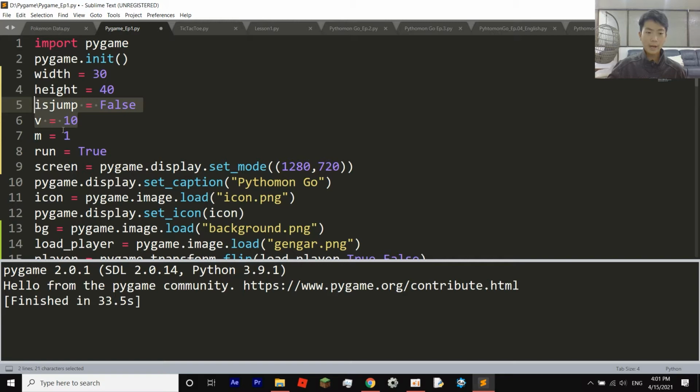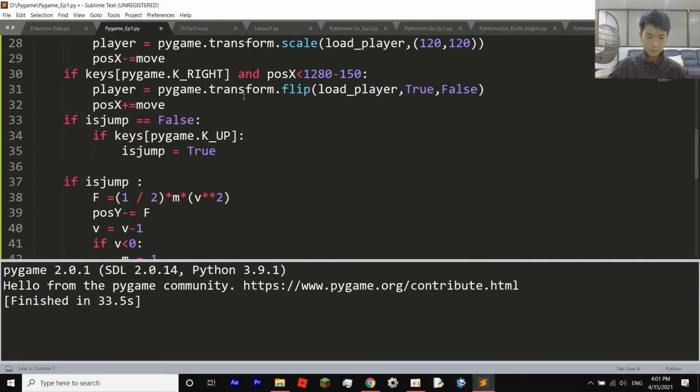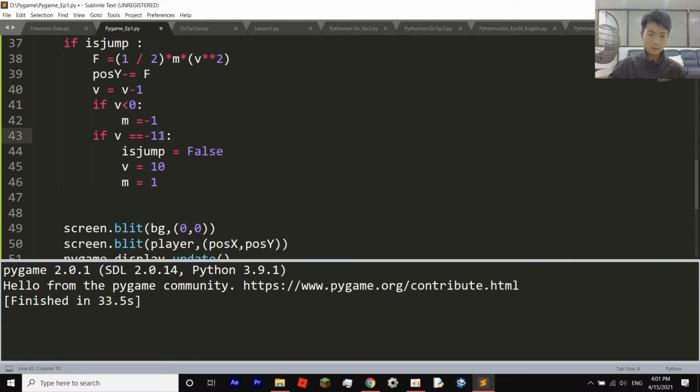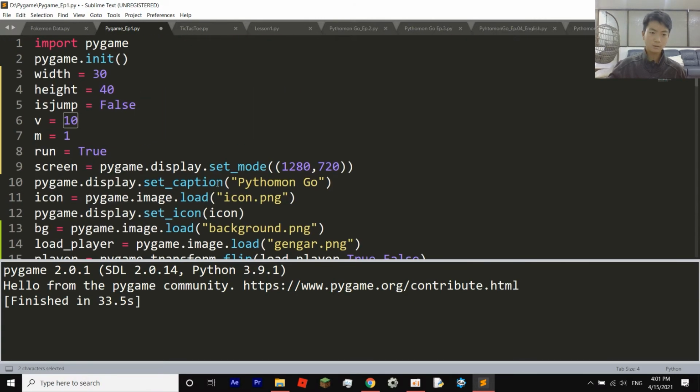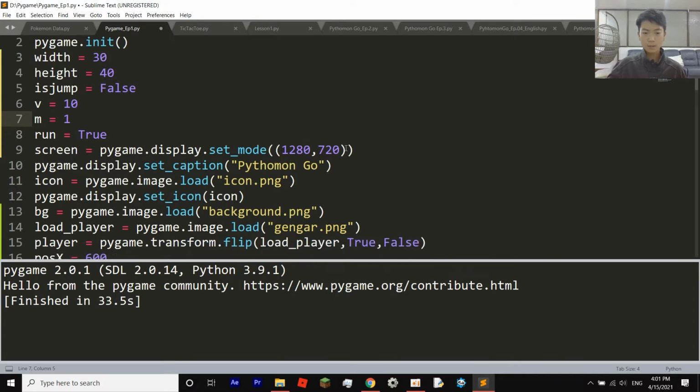Then after that, V, for velocity, equals 10. And this is how high you want it to jump. If you set it higher, the more you will jump. And then if you set this, you would have to change this to velocity plus 1, and change this to velocity 2. So if you want to change it, then sure. And then this is the mass of your character. Just leave it at 1 for now. And then run equals true. And then after that, we're going to get into the real code.